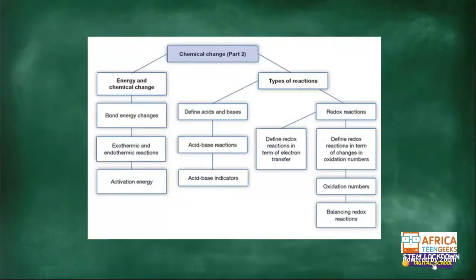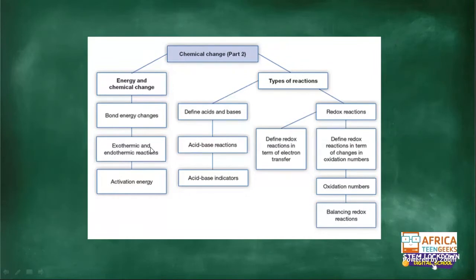Okay, here we are. So this is the outlook of our chemical change part 2, what we're going to be working with. We're going to have two parts of it. We're going to have the energy and chemical changes, which is what we're going to start with today. And then thereafter, we're going to go straight to the types of reactions. So on the energy and chemical change, we're going to work with the bond energy changes, exothermic and endothermic, and activation energy. We're going to be doing one unit each and every day just to make sure that everybody is catching up and everybody understands what we're doing in every section.